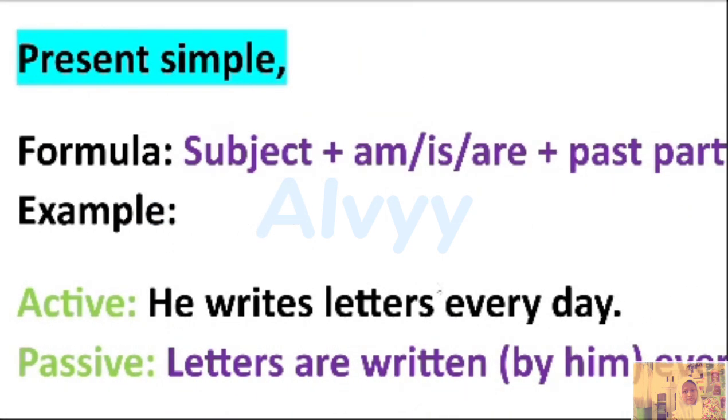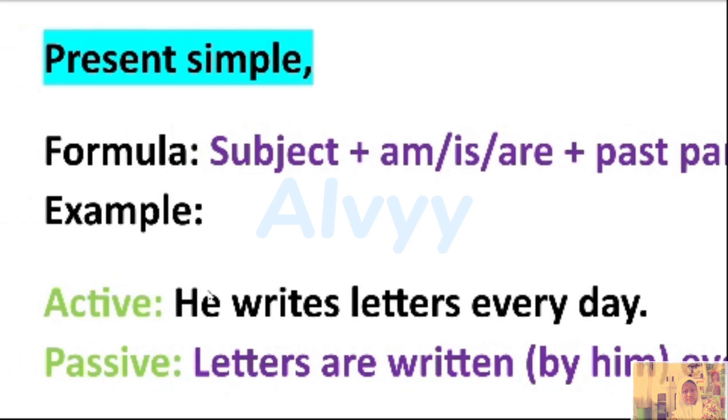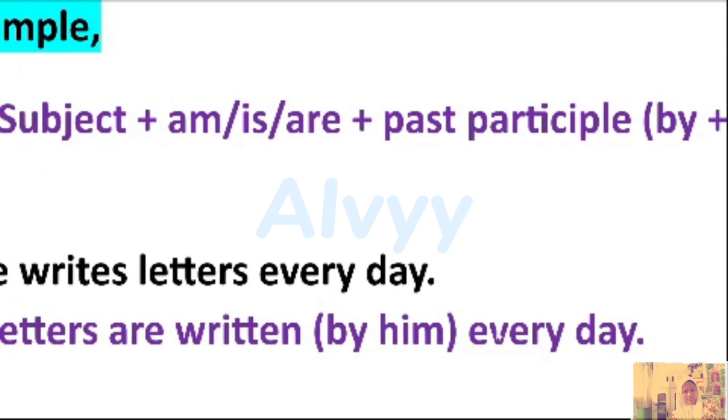This is a very simple way to change active voice into passive voice. The formula is subject, to be am, is, are, then past participle. For example, he writes letters every day. So it becomes letters, the object becomes the subject, are written by him every day.